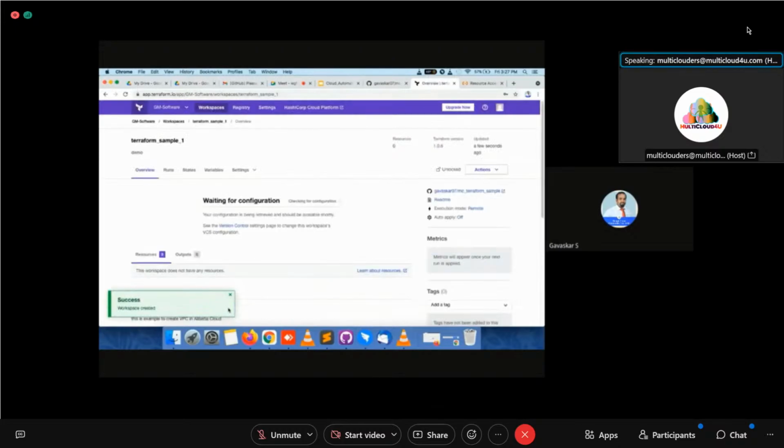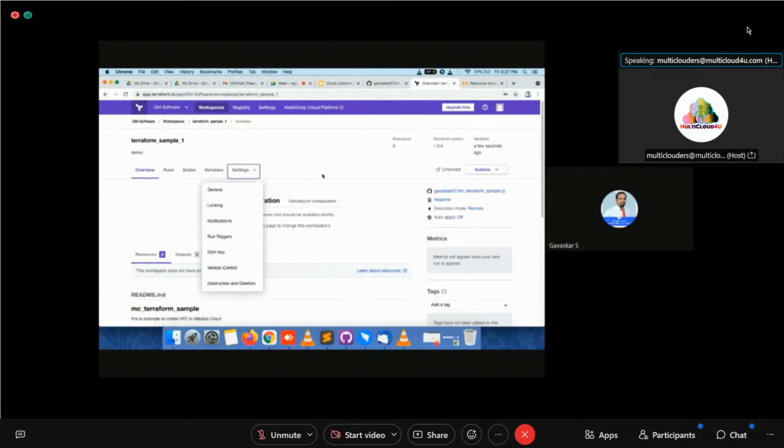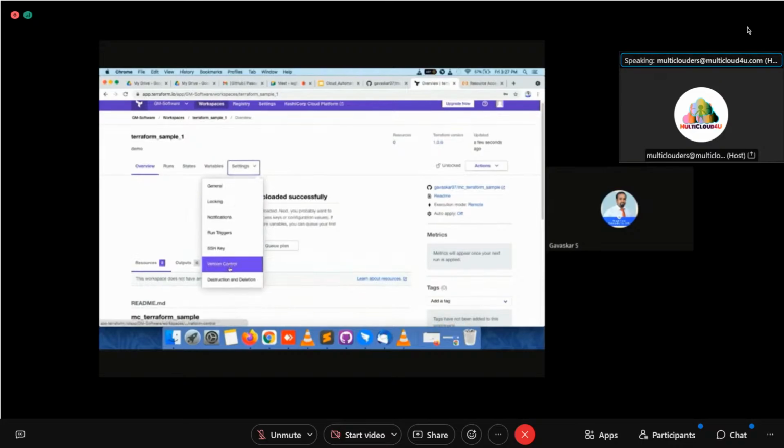Yeah, now it's ready. My workspace is ready. So now what you have to do is set some environment variables. That's about the RAM user account we have created. Yes, RAM user account. We have to set that here.